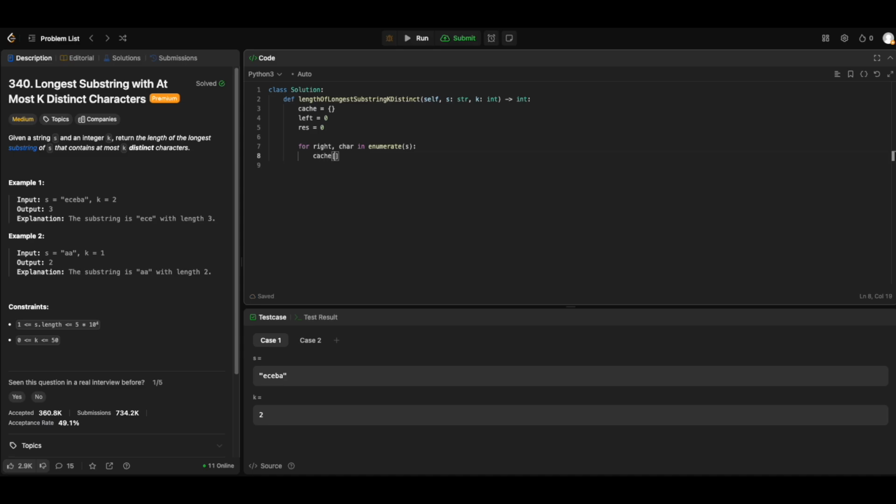The count for the character is cache.get of the character, defaulting to 0, plus 1.